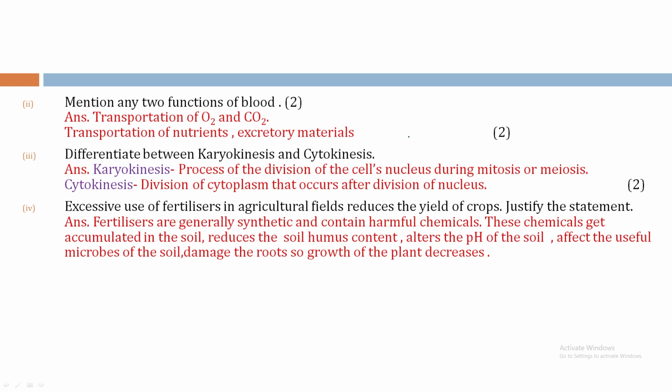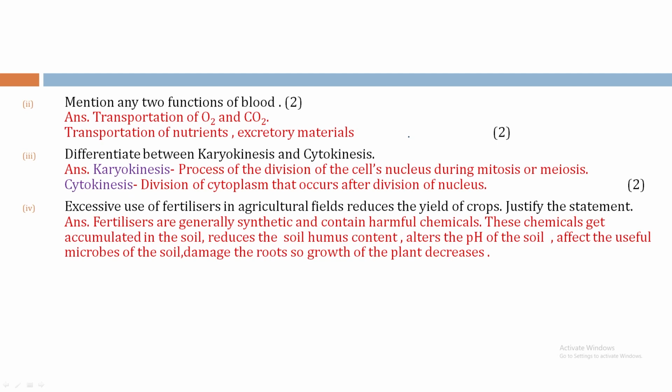Bit 4. Excessive use of fertilizers in agricultural fields reduces the yield of crops. Justify the statement. Fertilizers are generally synthetic and contain harmful chemicals because these are chemical fertilizers.